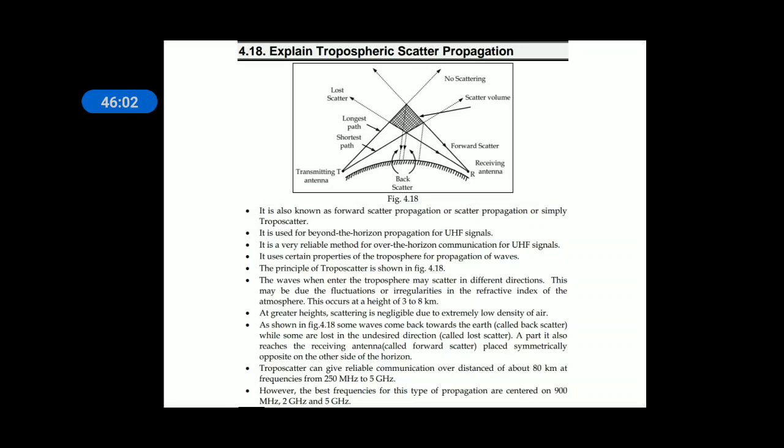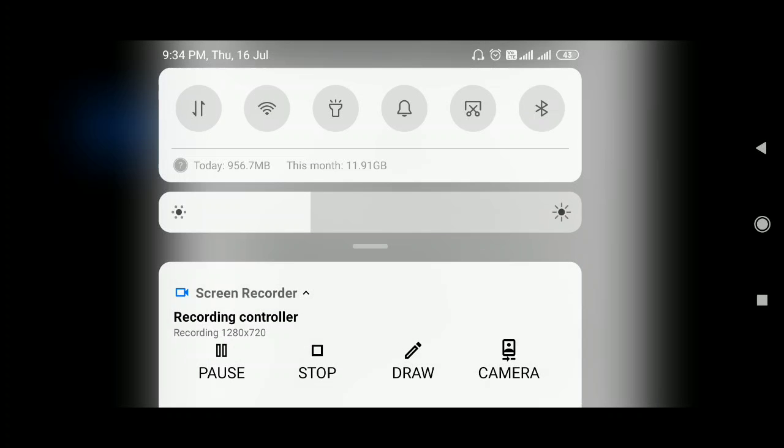These are the topics in wave propagation. So finally, wave propagation covers different methods of wave propagation: space, ground, sky, troposphere scatter, as well as some important terms related to wave propagation. So with this I will stop. Thank you. Have a nice day.